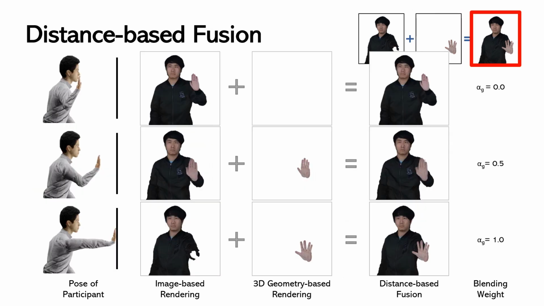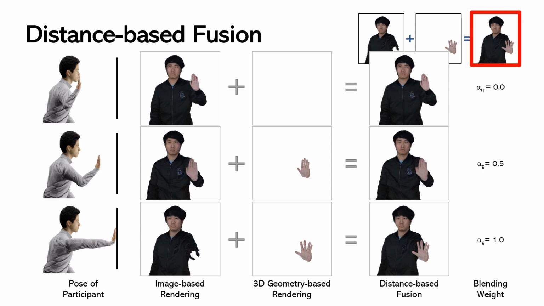Finally, we use a distance-based fusion scheme to blend the portrait and the 3D hand into one image. As the hand reaches the screen, the hand in the image-based rendering will become blurred and finally disappear, while the 3D hand will appear as soon as it is detected by the motion sensor. Therefore, there is a range where the hand exists in both image-based and 3D geometry-based rendering.